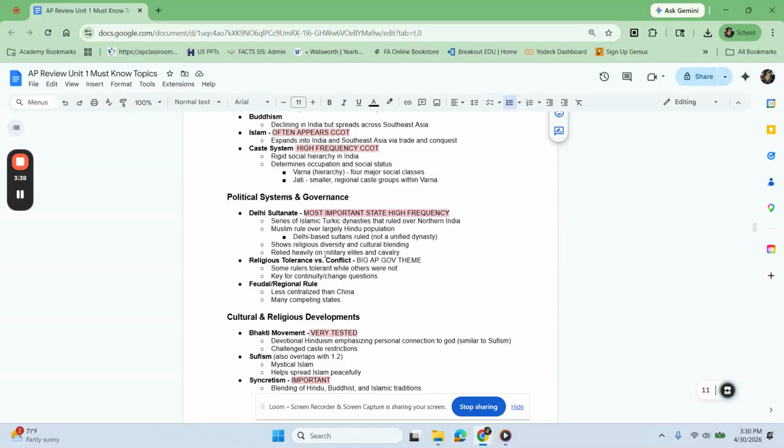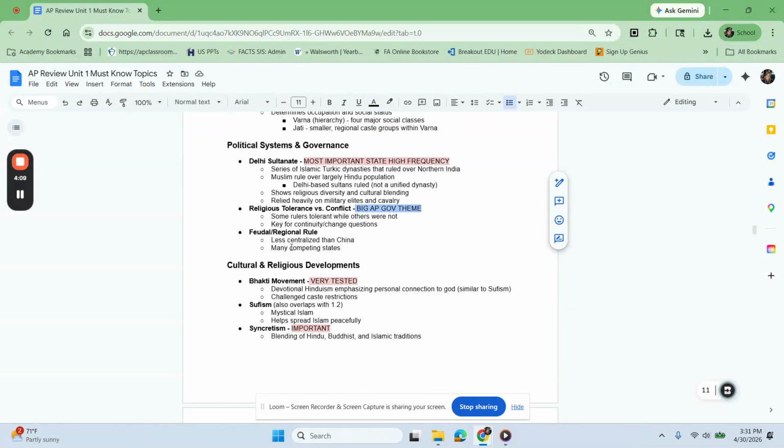They relied heavily on military elites and cavalry within the Delhi Sultanate. Religiously, we see tolerance and conflict. This is a major theme for this time period. Some rulers were tolerant, but others were not. And so this is key for continuity and change questions: the tolerance level of certain rulers within the Delhi Sultanate.